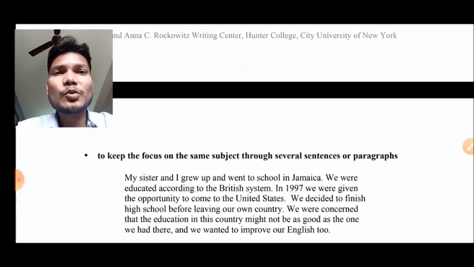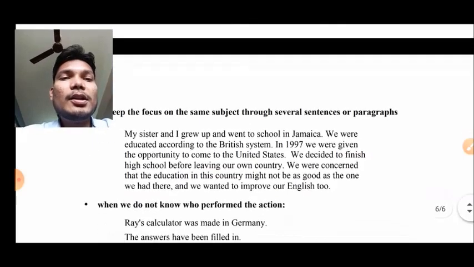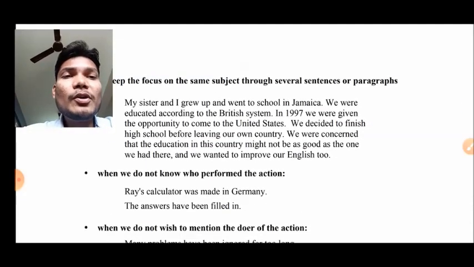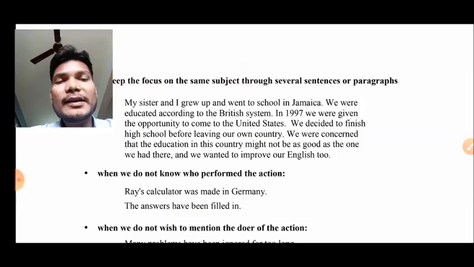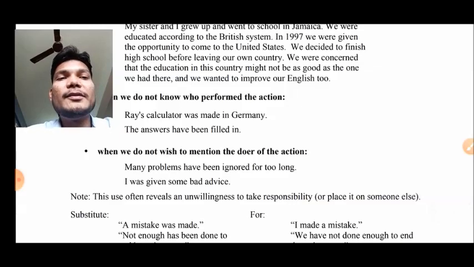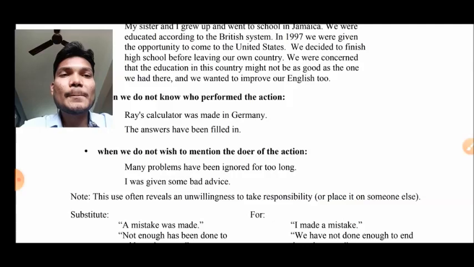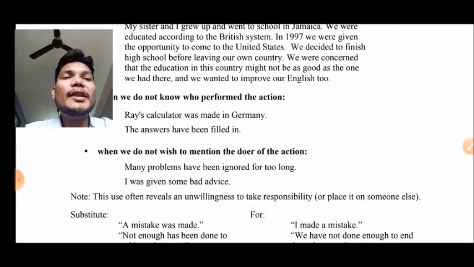It means whenever you want to focus on a particular thing, you can use this to keep focus on the same subject. The third one is when we do not know who performed the action. It means you are not aware of who is doing the action, at that time you can use this. Another one, when we do not wish to mention the doer. It means when we don't want any person in our sentence who is doing the action, at that time you can use passive voice.